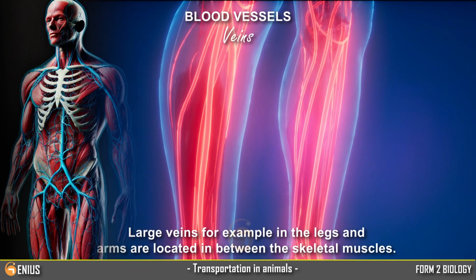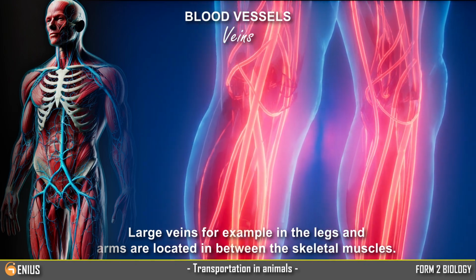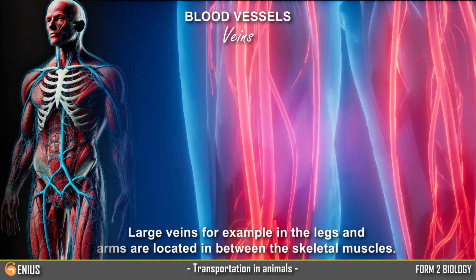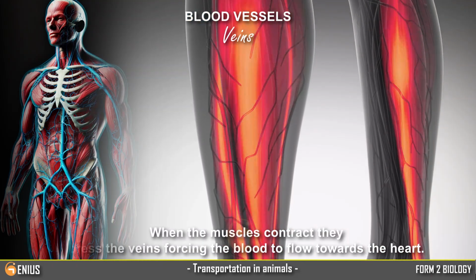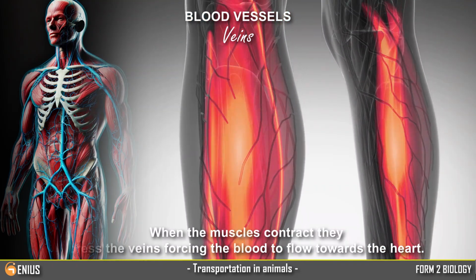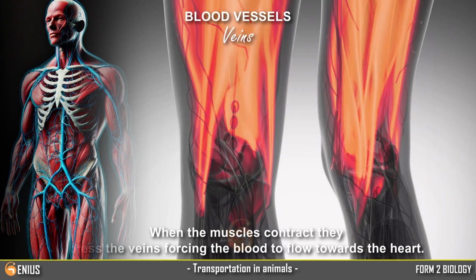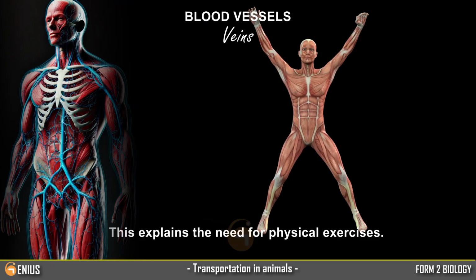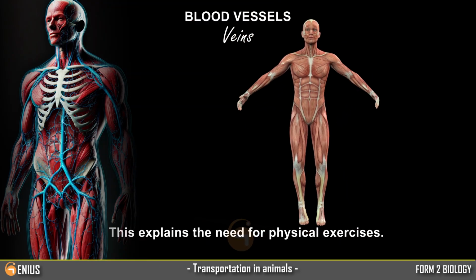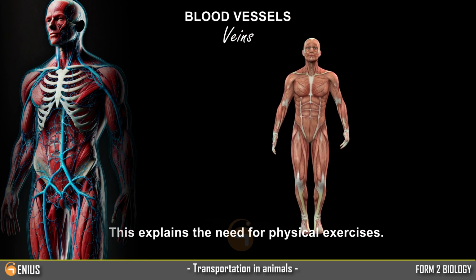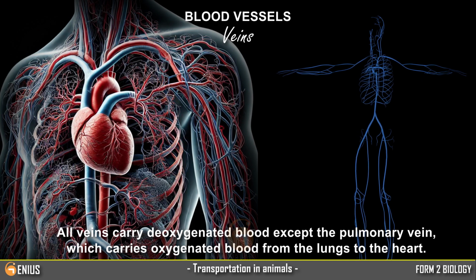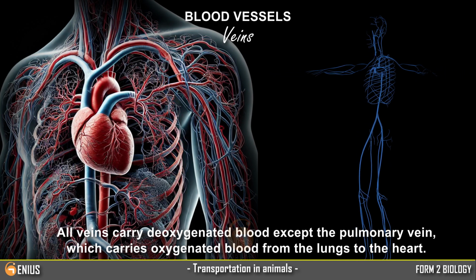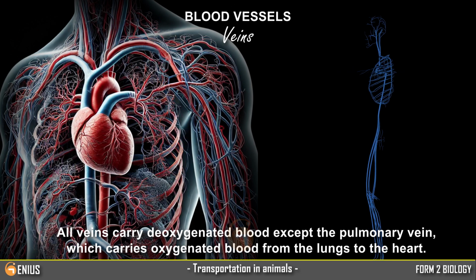Large veins, for example in the legs and arms, are located in between the skeletal muscles. When the muscles contract, they press the veins, forcing the blood to flow towards the heart. This explains the need for physical exercises. All veins carry deoxygenated blood except the pulmonary vein, which carries oxygenated blood from the lungs to the heart.